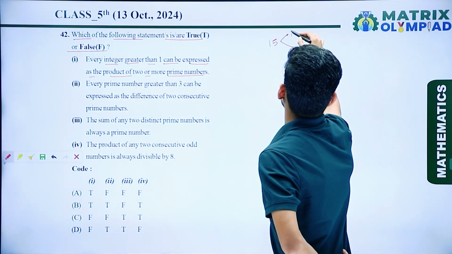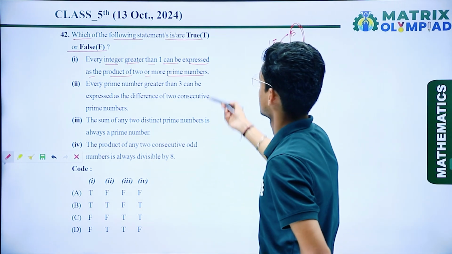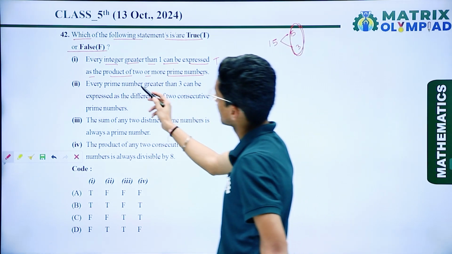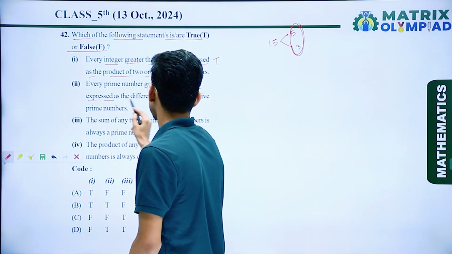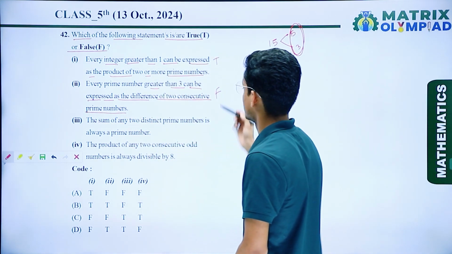This is the product of 5 and 3, and 5 and 3 are prime numbers, so I can say that this one is true. Now, if I talk about the next one, every prime number greater than 3 can be expressed as the difference of two consecutive prime numbers, so this one, I can say, is false.